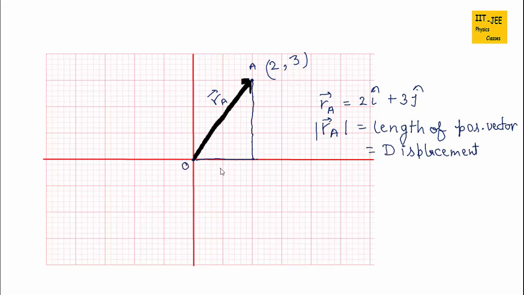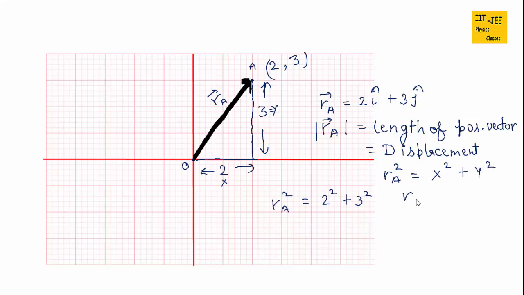You know, this is 2 and this length is 3, and we have to find this hypotenuse here. We can use the Pythagoras theorem. R_A squared equals 2 squared plus 3 squared. We can write the general formula like this: R_A squared equals, because this is x and this is y, x squared plus y squared. So R_A equals root x squared plus y squared.